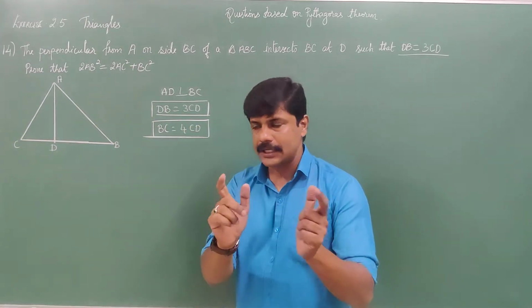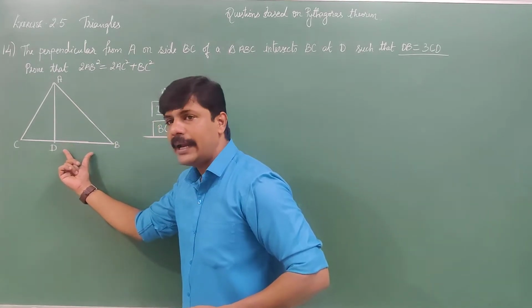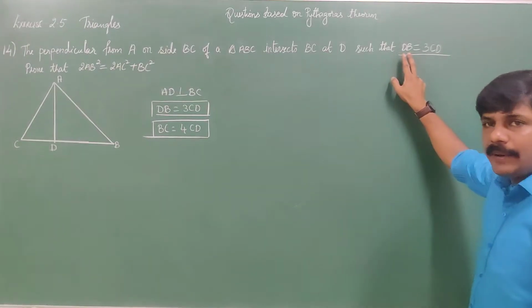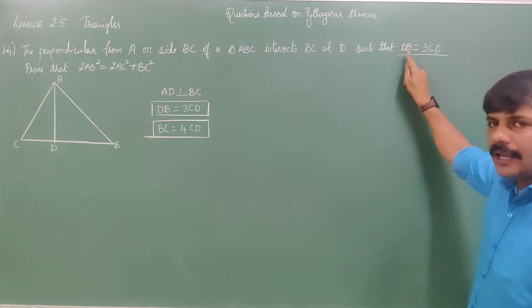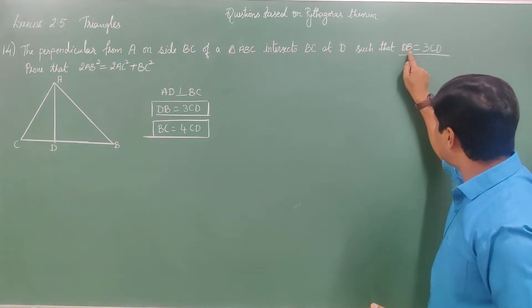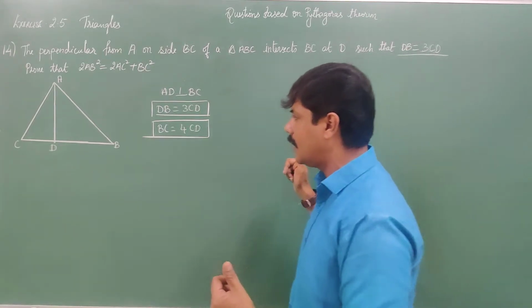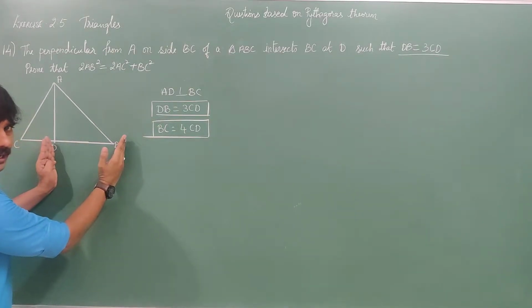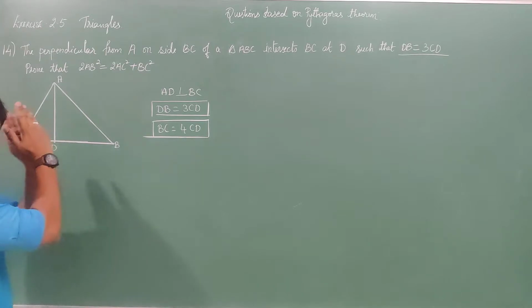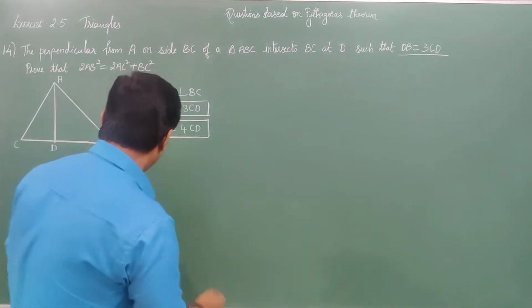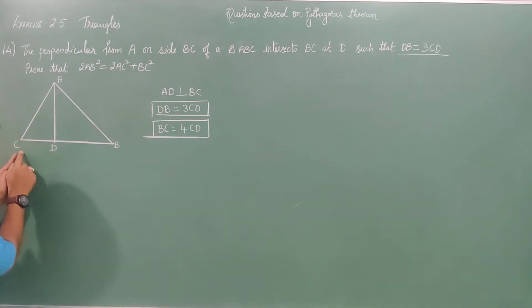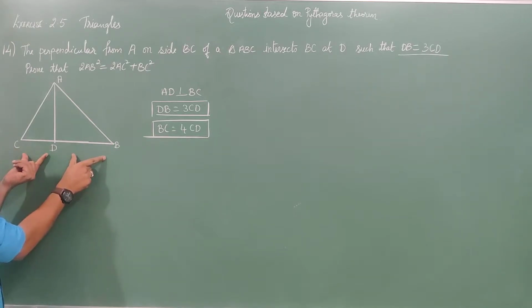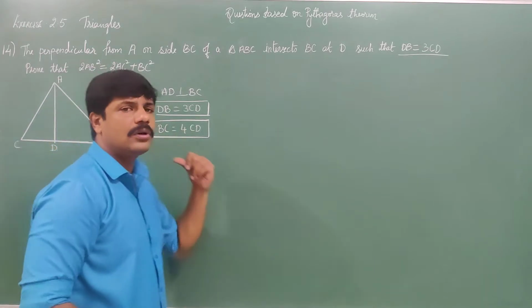How? Understand. What is BD or DB? BD or DB, one and the same. DB is equal to 3CD. This distance DB is equal to 3 times CD. Here 3 times CD plus here CD. 3 times plus 1 CD. Total 4CD is equal to BC.